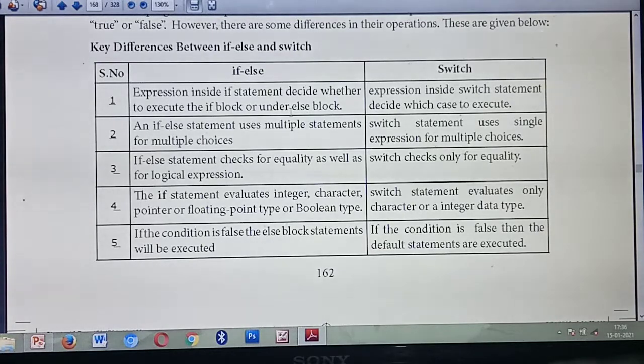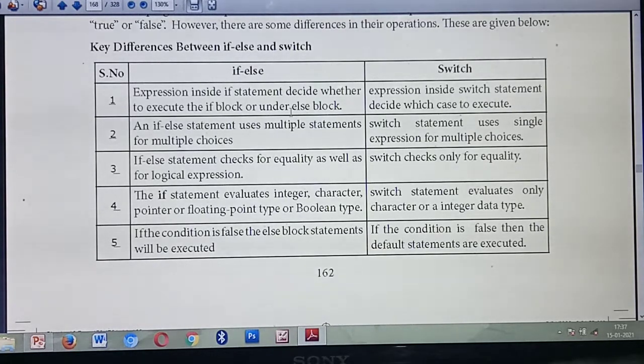But switch statement uses only a single expression. Here you are giving the expression only inside switch, isn't it? So there you are giving a single expression, but based on that single expression you are checking a lot of choices. But if else statement is not like that. A lot of statements you need to give to check a lot of choices. But here only one expression you are giving for checking multiple choices.